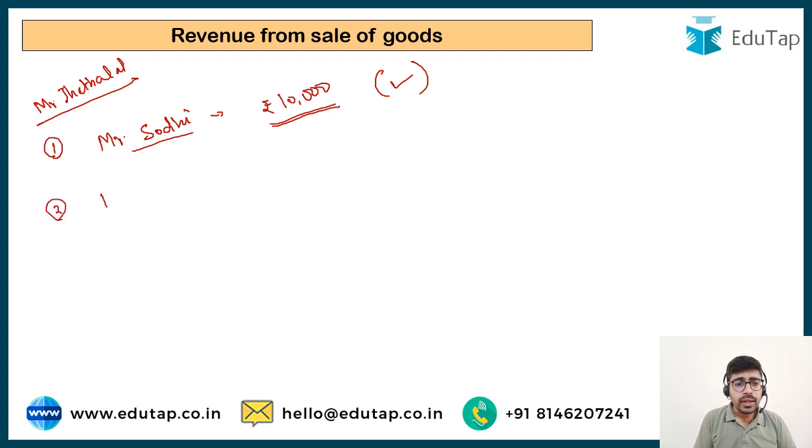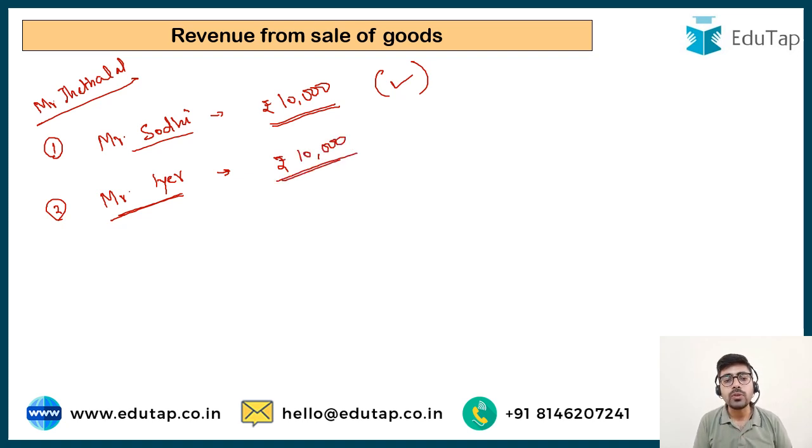Now suppose another sale is made by Mr. Jethalal. This sale is made to Mr. Iyer. Again Mr. Iyer comes to the shop and he chooses a mobile phone worth ₹10,000. Mr. Jethalal prepares a bill in the name of Mr. Iyer, and Mr. Iyer tells him, I don't have the money with me as of now. Now Mr. Jethalal does not trust Mr. Iyer. He has no trust in Mr. Iyer.